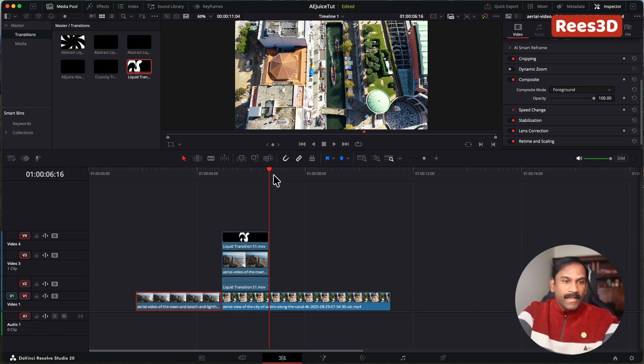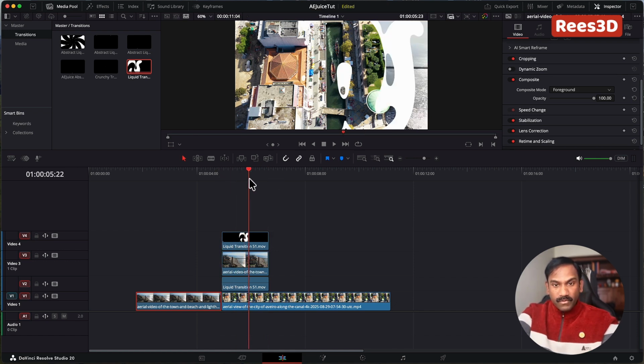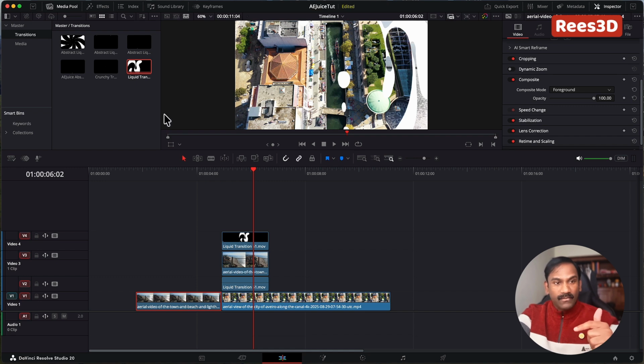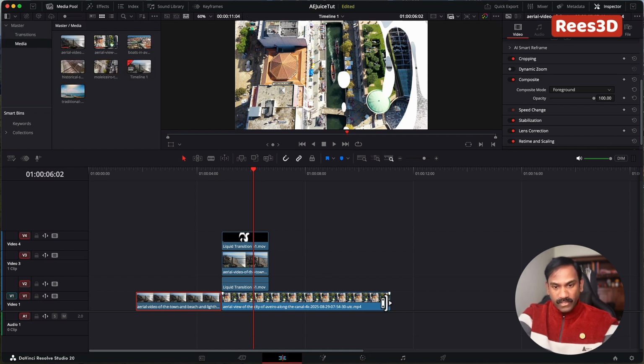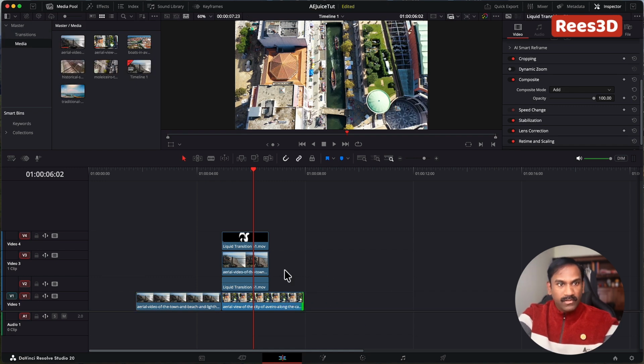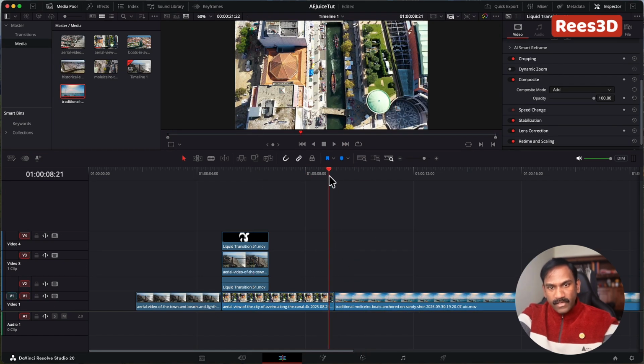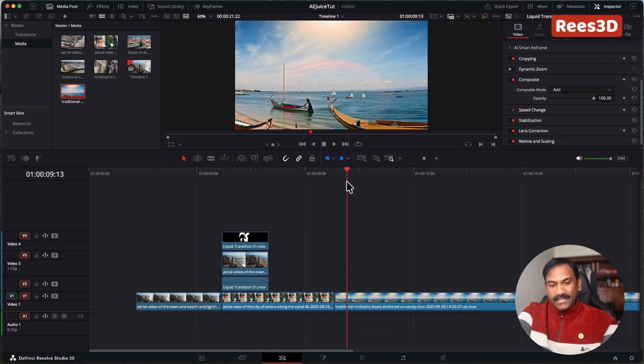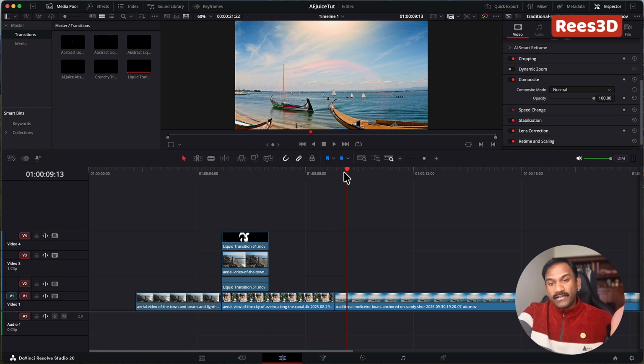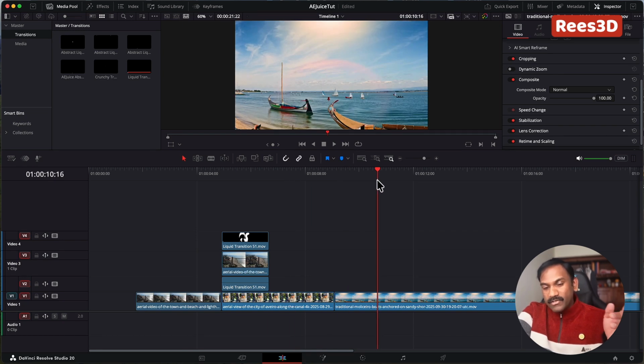So we've used the first one right here, and for adding the second one, we need to have one more video clip. So I'm going to move this, make this smaller, and bring in the next video clip here. Let's say I'm going to bring in this beach. All right, fine. Now we want to have the second clip. Again, we need to decide where we want the transition to start. Do we want to start from here, or from here? Depending on that, you will have to choose which clip you're going to place the transition on top of.